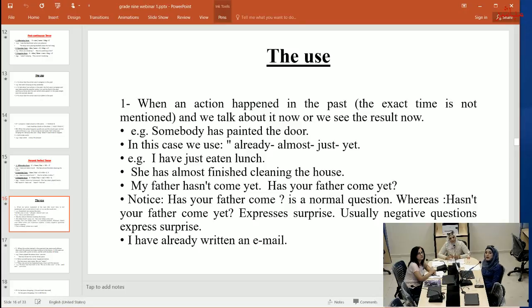Number 3, my father hasn't come yet. Now we use yet at the end of the sentence, in the negative and in the question. Another example, has your father come yet? And this is the question.